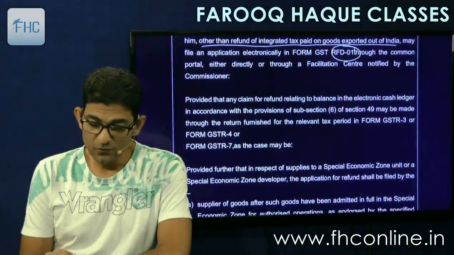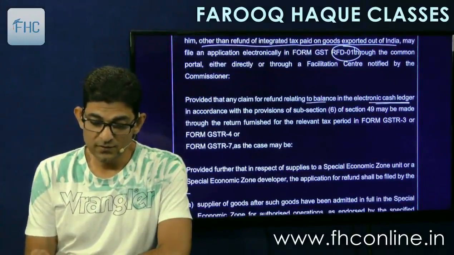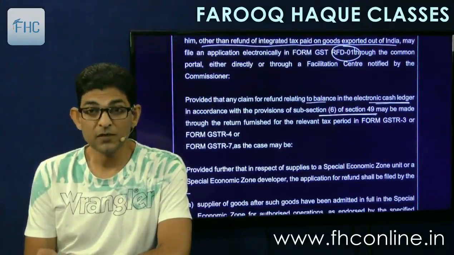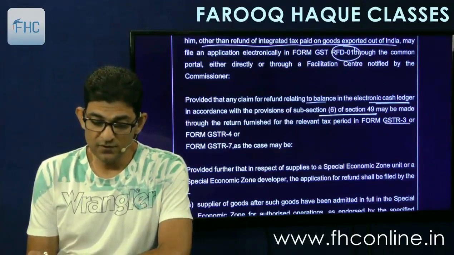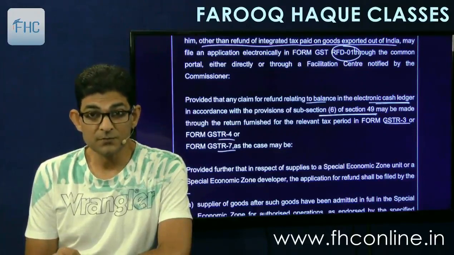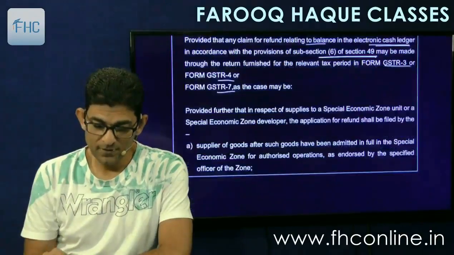Provided that any claim for refund relating to balance in electronic cash ledger as governed by 49(6) may be made through a return furnished in form GSTR 3 or 4 or 7 as the case may be. There is the normal return, the monthly return. This also we had seen.